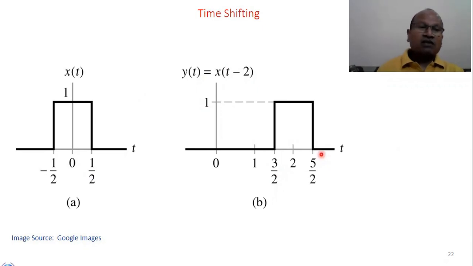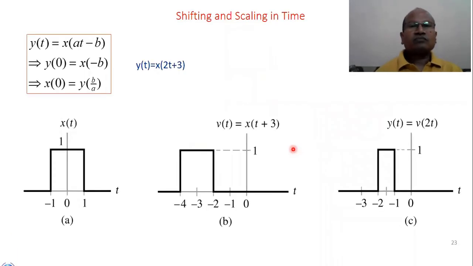So what is happening? Same signal, having magnitude 1, but there is a delay and the signal begins from 3/2 and still the duration is the same. What is the amount of duration? That is -1/2 to 1/2, T equals 1 second. Similarly, here also the duration is the same.